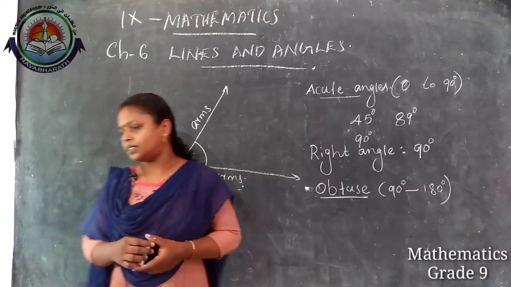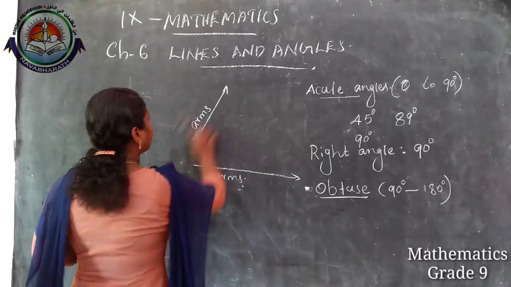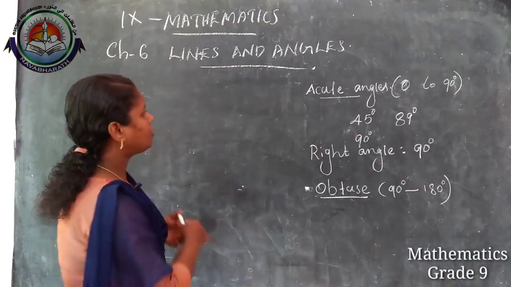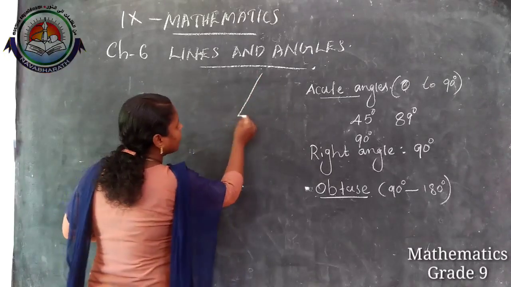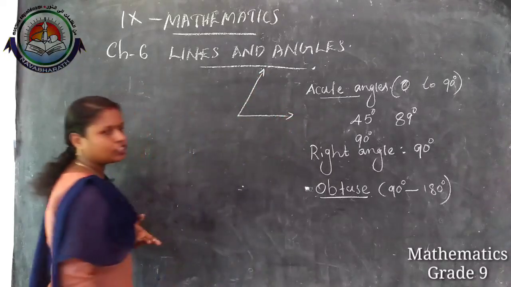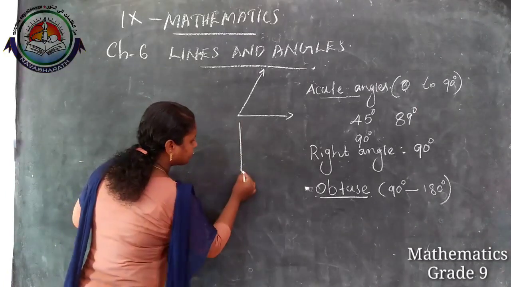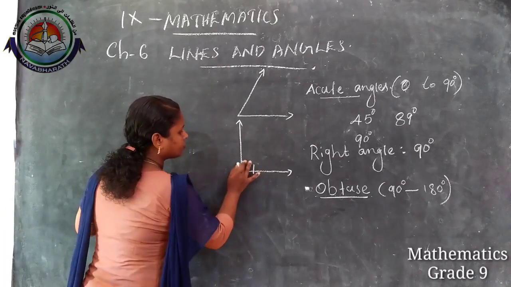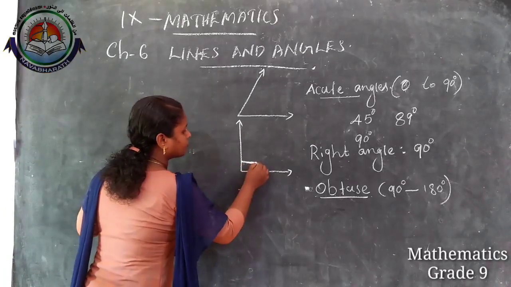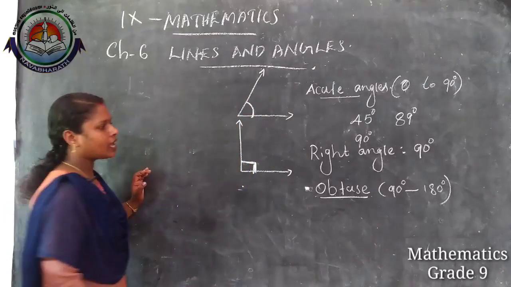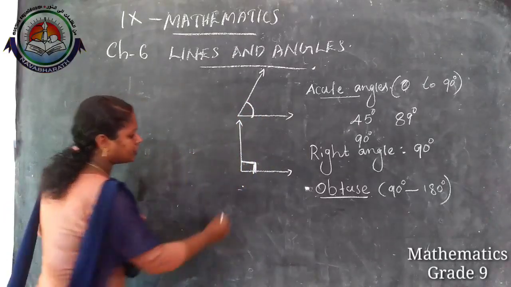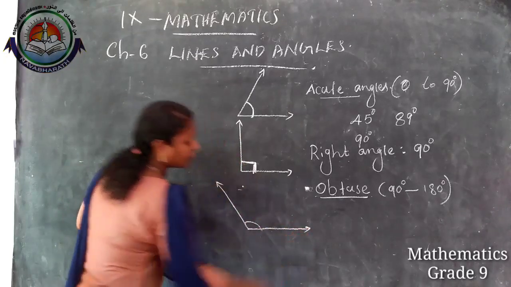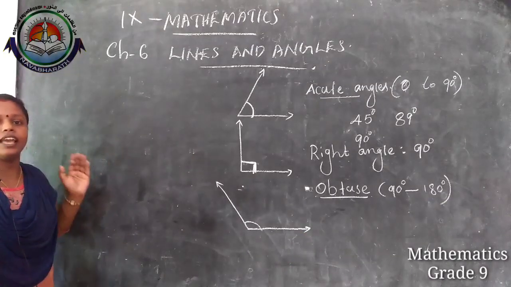Then two more angles. Straight angle. What is straight angle? An acute angle means we can draw like this. It is less than 90 degree. Right angle means 90 degree. And obtuse angle means in between 90 degree and 180 degree. So it will be like this.